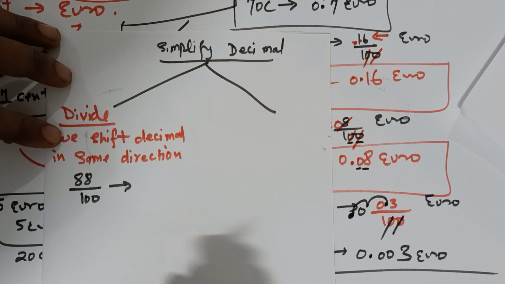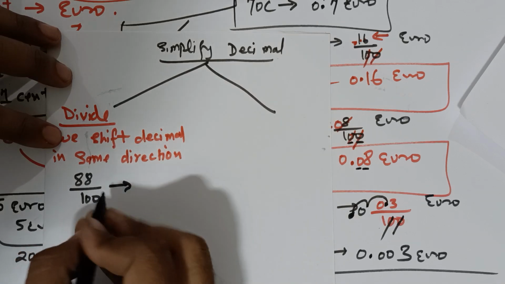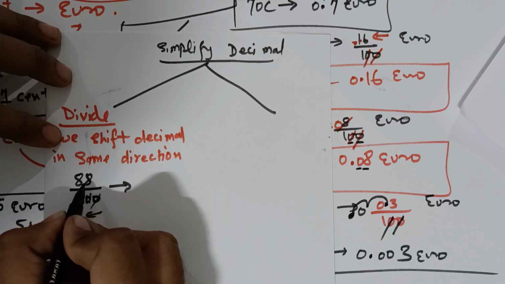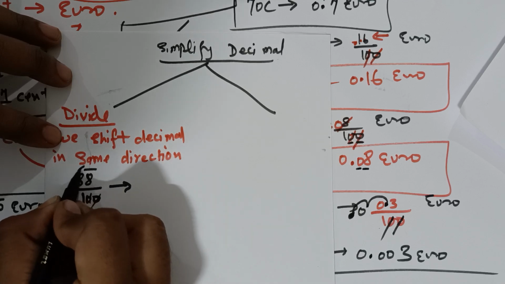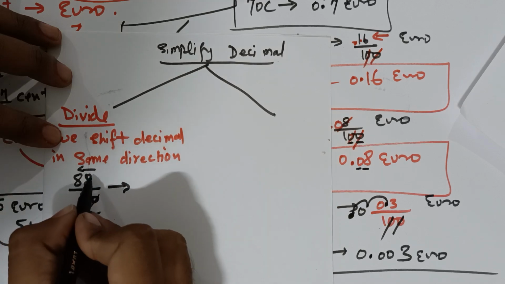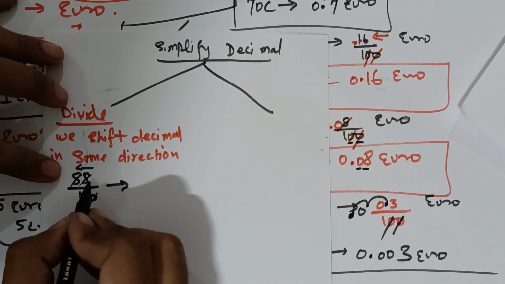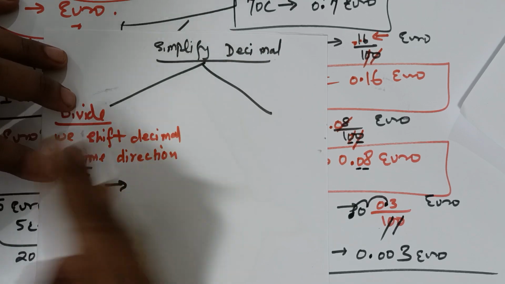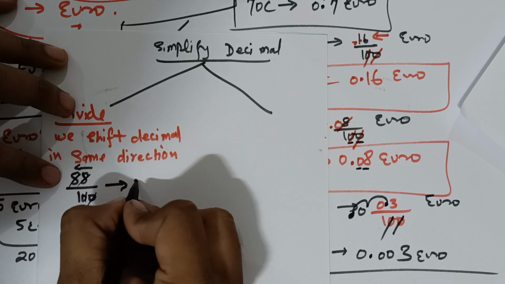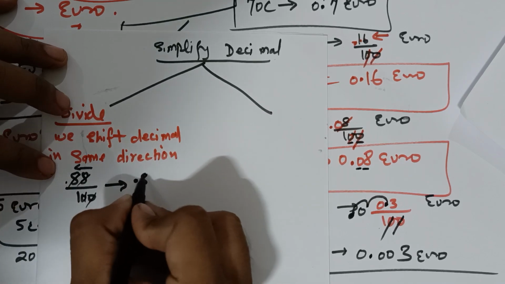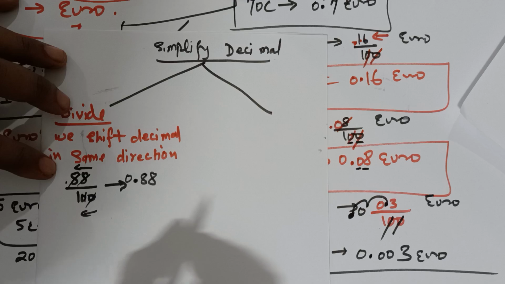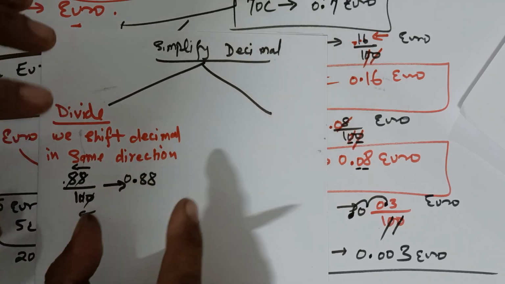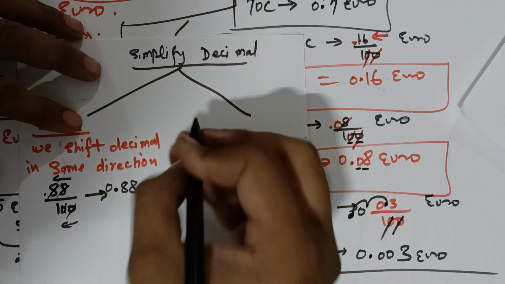We cancel the 0s and we go back in the same direction, 1, 2. We came back 2 digits, because we are cancelling 2 zeros. The decimal came here, 0.88. Clear? Because in divide we shift the decimal in the same direction, but in multiply,